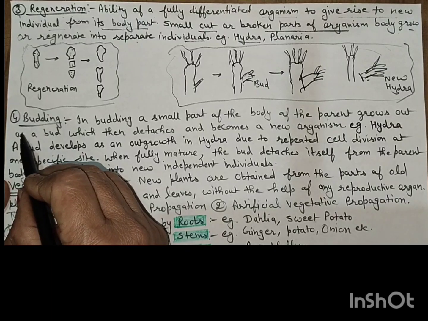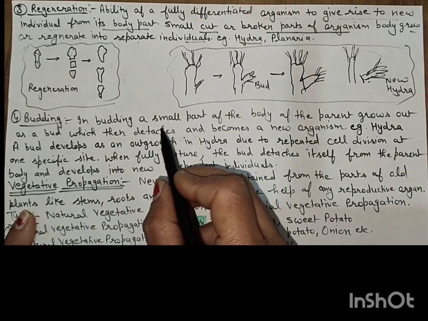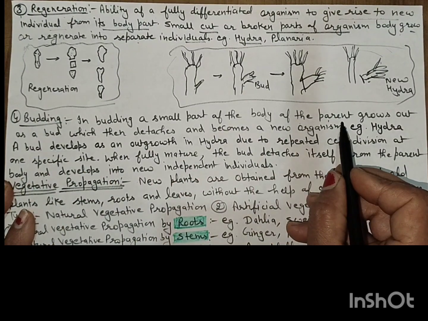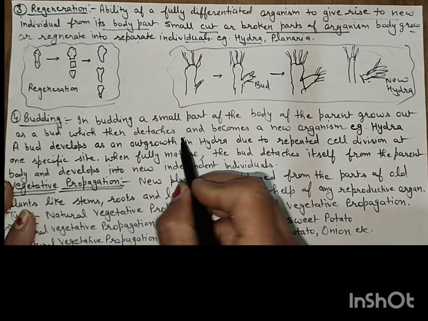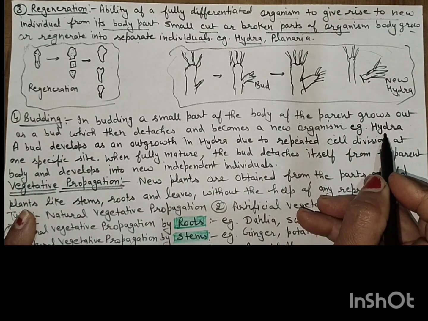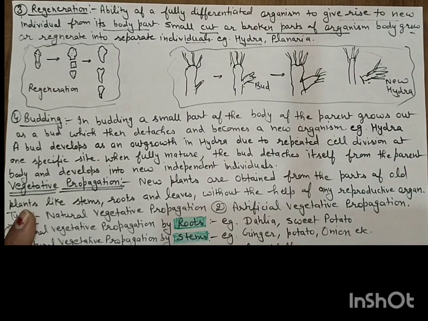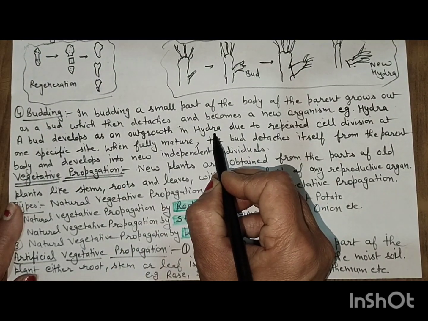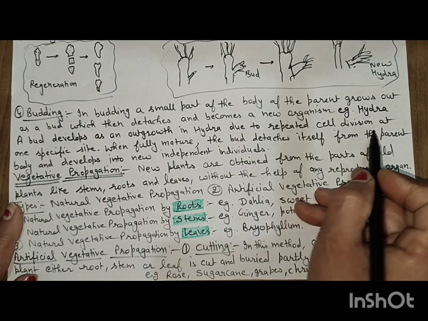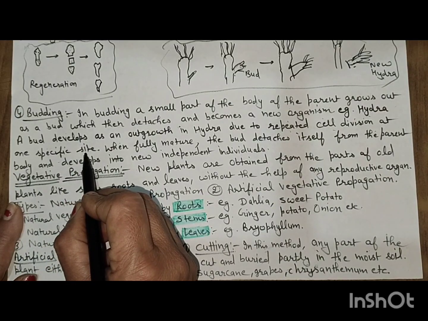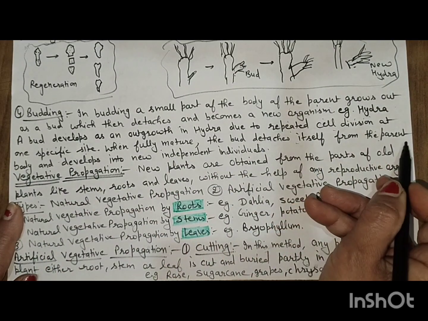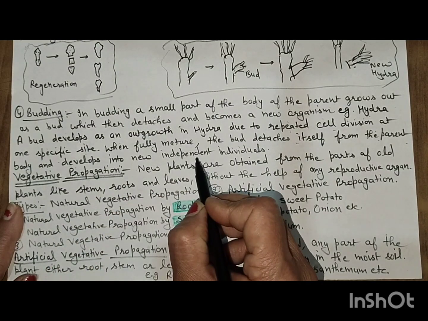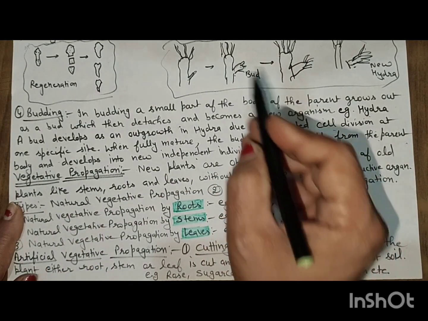Now next is budding. In budding, a small part of the body of the parent grows out as a bud, which then detaches and becomes a new organism. Example is Hydra. The bud develops as an outgrowth in the hydra due to repeated cell division at one specific site. When fully mature, the bud detaches itself from the parent's body and develops into a new independent individual.